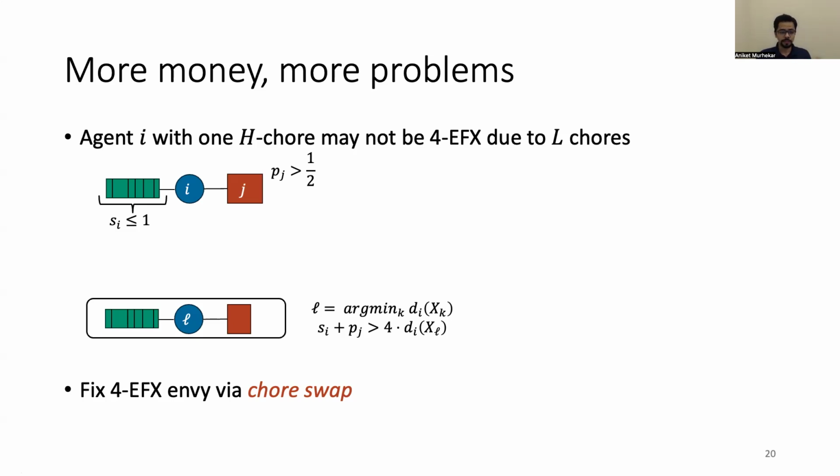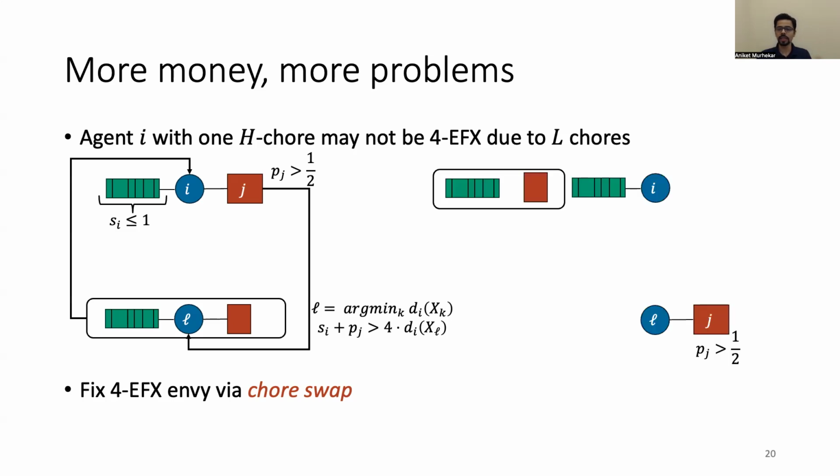Naturally, I 4 EFX envies L. Now in an IL chore swap, you transfer the entire bundle of agent L to agent I and transfer the high price chore J from I to agent L. So this results in an allocation that looks something like this. Agent I retains the low paying chores that she had initially, gets the entire bundle of agent L, and transfers the high price chore J, which was originally allocated to agent I, now to agent L.